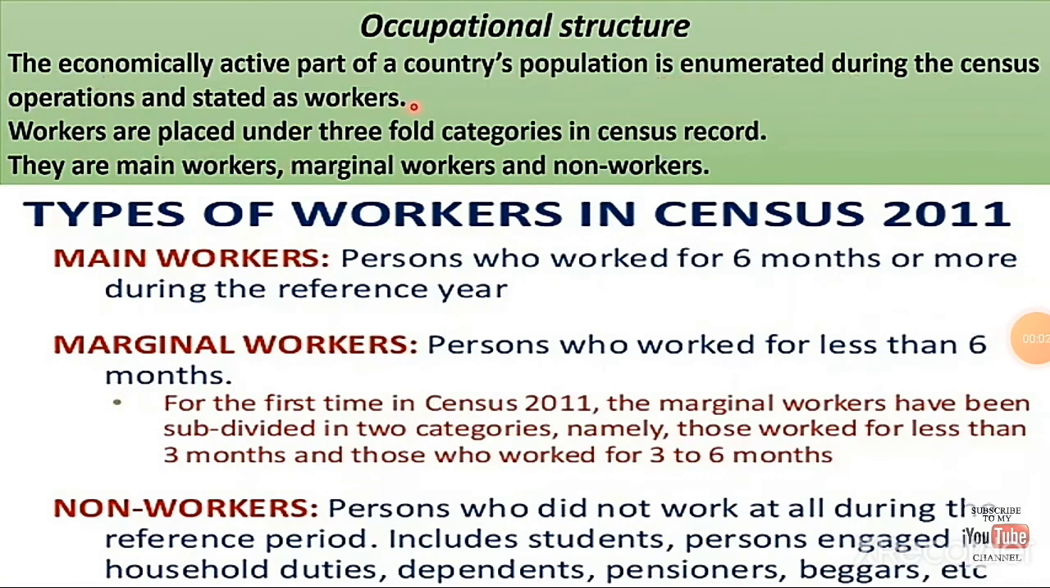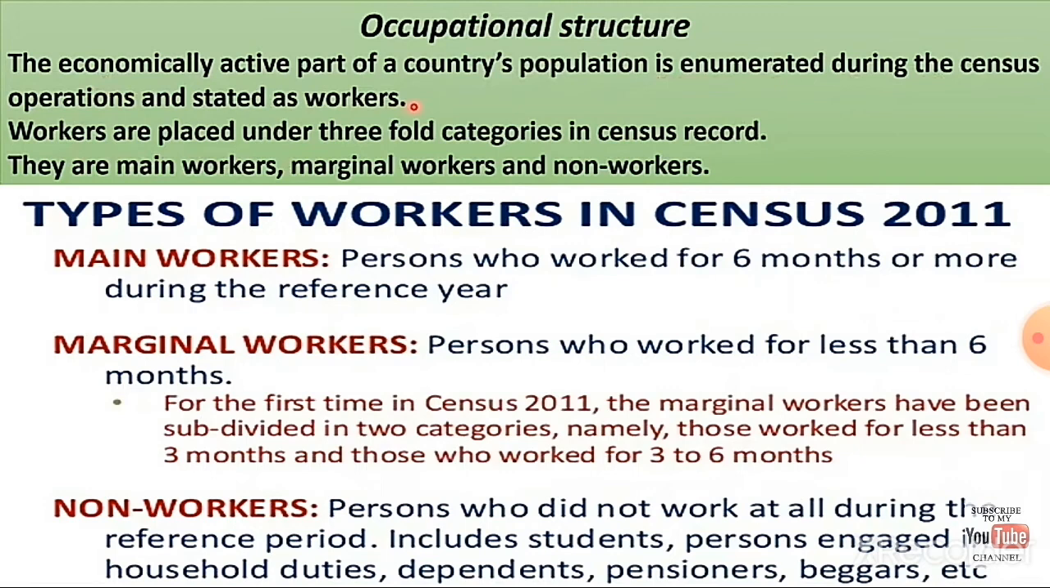Then, occupational structure. The economically active part of a country's population is enumerated during the census operations and stated as workers. Workers are placed under threefold categories in census record. They are main workers, marginal workers and non-workers. Workers are one of the most important things for the development of a country. These workers can be classified into three categories: main workers, marginal workers and non-workers.